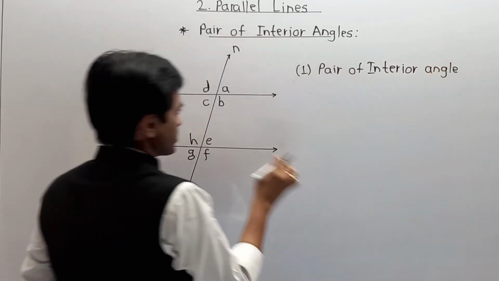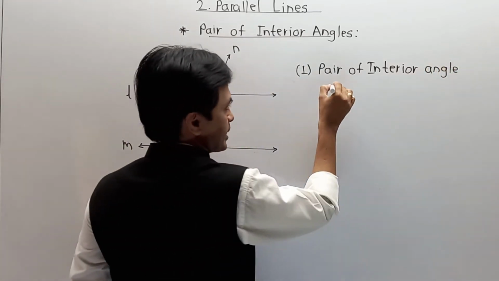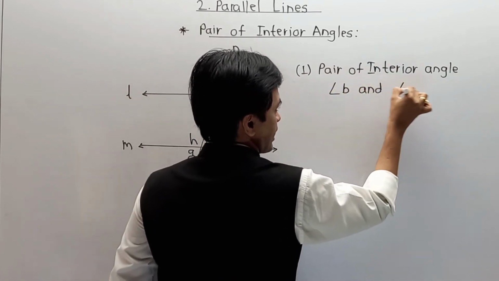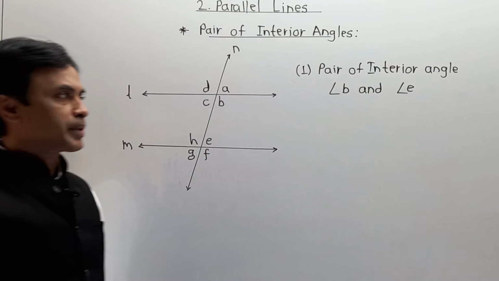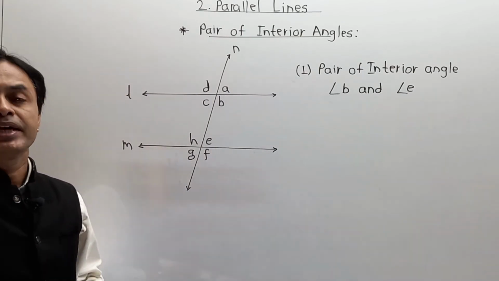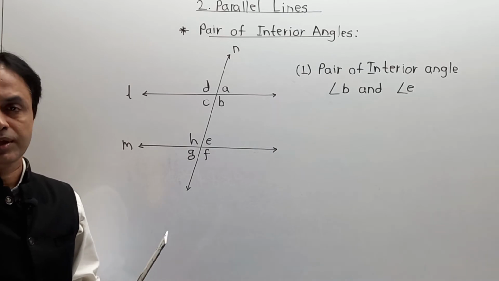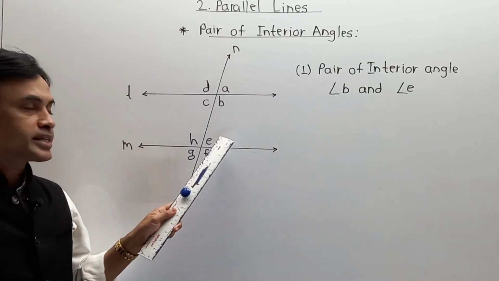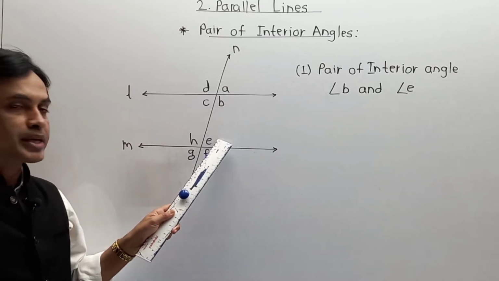And this pair is nothing but angle B and angle E. And remember, their property is something different. Angle B and angle E may be equal, may not be equal, it depends upon the structure. But their angle addition is 180 degree. I repeat, angle addition is 180 degree. Means angle B plus angle E.